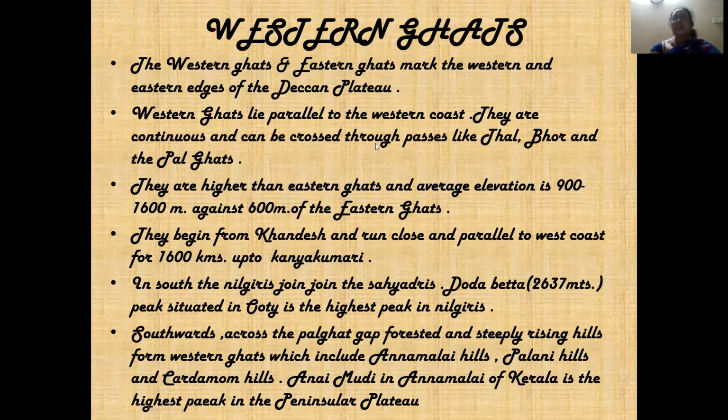They are higher than the Eastern Ghats, and the average elevation is 900 to 1600 meters against 600 meters of the Eastern Ghats. So the Eastern Ghats only rise up to 600, whereas these rise up to 1600. They begin from Khandesh and run close and parallel to the west coast for 1600 kilometers up to Kanyakumari. That means they start from Khandesh, which refers to Maharashtra, and then come till Kanyakumari. Kanyakumari is the tip part, we call it.